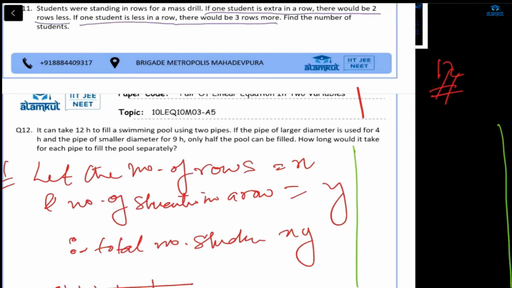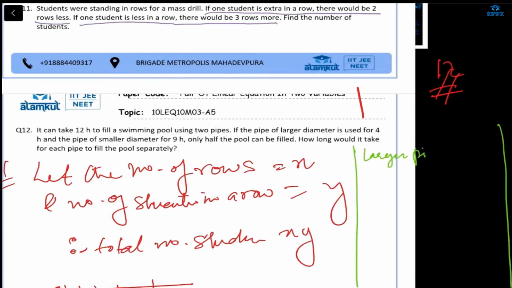If the pipe of larger diameter is used for 4 hours and pipe of smaller diameter for 9 hours, only half of the pool is filled. Only half becomes full. So now, what we are assuming is that the 2 pipes A and B, you can say the larger pipe and the smaller pipe. So we are taking that larger pipe.